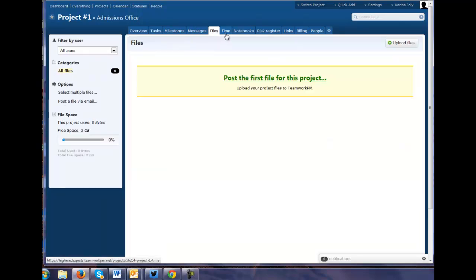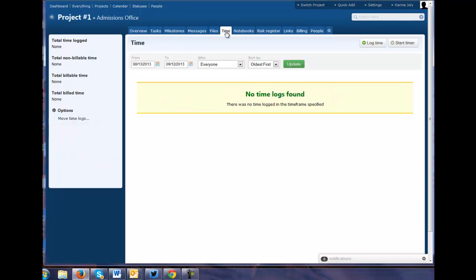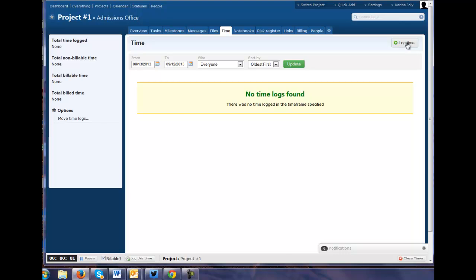The files, always very interesting to have a place where you can have files that are going to be used by everybody. Time, oh, you can track your time. Oh, you can even start a timer. That's nice. And if you have an agency, an inside agency billing customers, that's really nice. I mean clients.